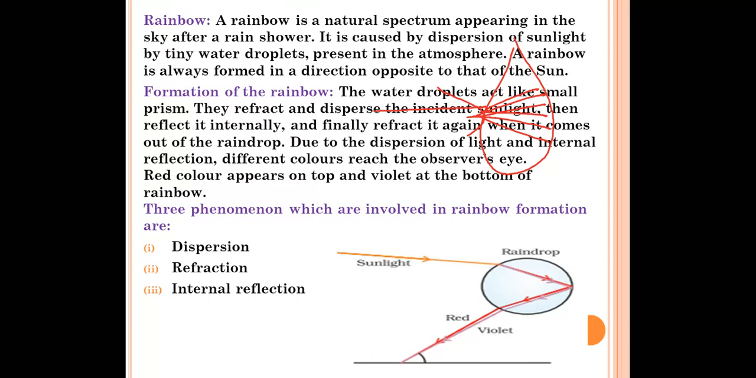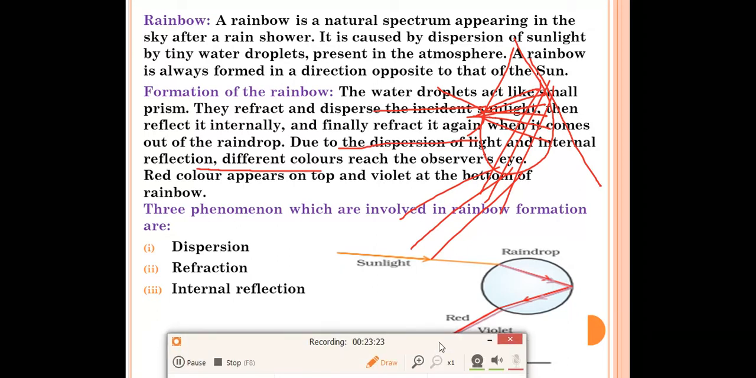Suppose this is a 90-degree angle, the reflection will take place, and finally it refracts again. One more time refraction will take place, and it will come out from the raindrop, from water to air, from the denser medium to the rarer medium. It will come out, and we can see the rainbow in the sky. Due to dispersion of light and internal reflection, different colors reach the observer's eye. Dispersion means splitting of white light, and because of the total internal reflection, we can see the different colors. The red color appears on the top and violet at the bottom.